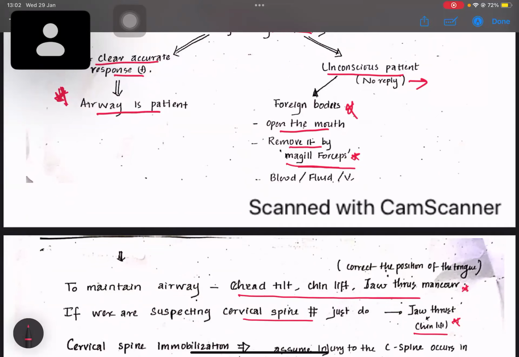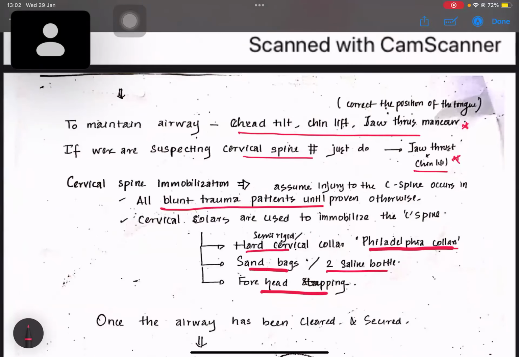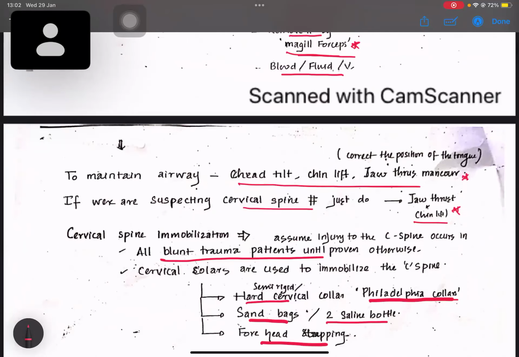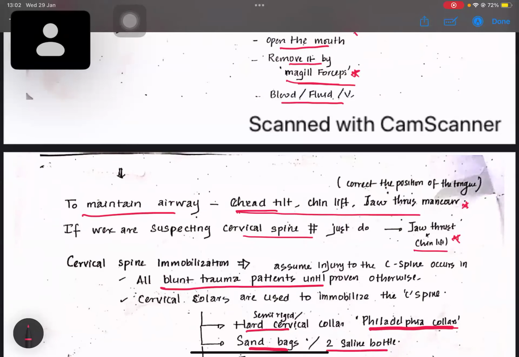Okay, and if there is any blood or fluid in the mouth, or vomitus, we have to check that, because those can all obstruct the airway. Then to maintain the airway, we have to do head tilt, chin lift, jaw thrust maneuver.